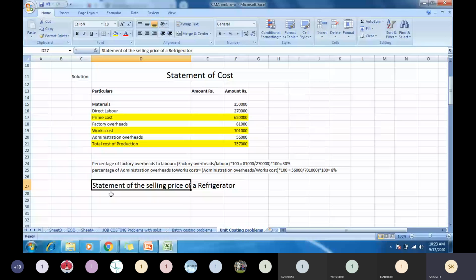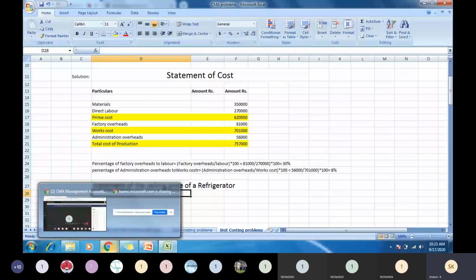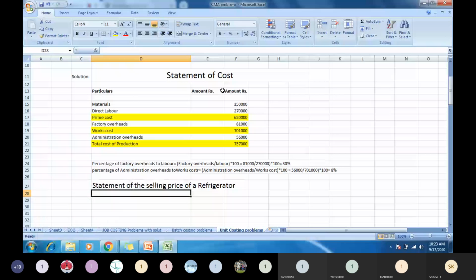So here also you are going to do the same process, that is a statement. You are going to prepare the cost sheet in the same format, but you are going to take only one product. Take here particulars and amount.